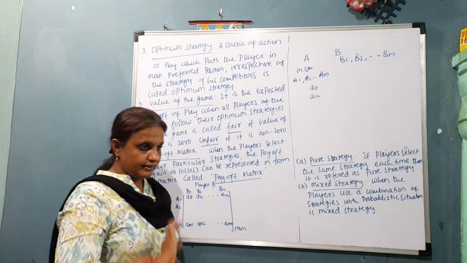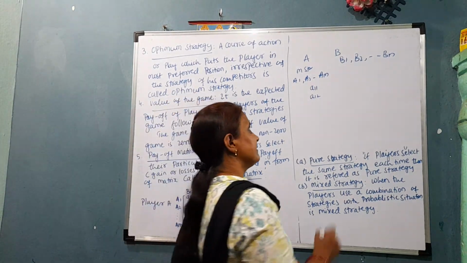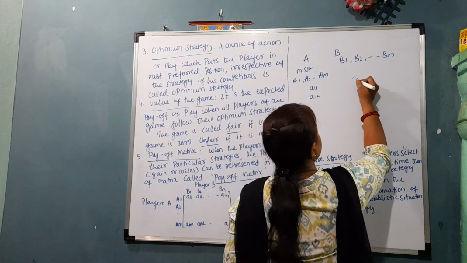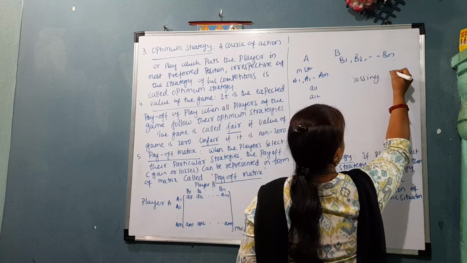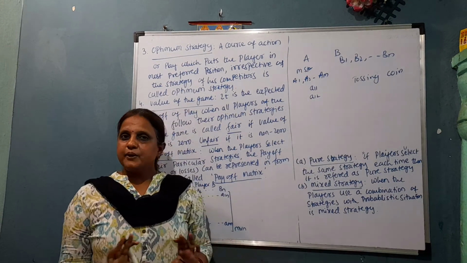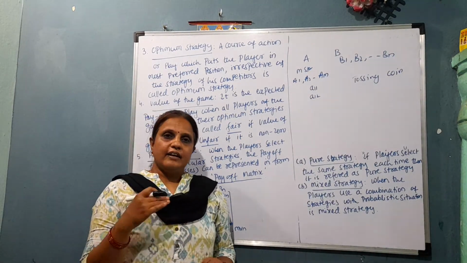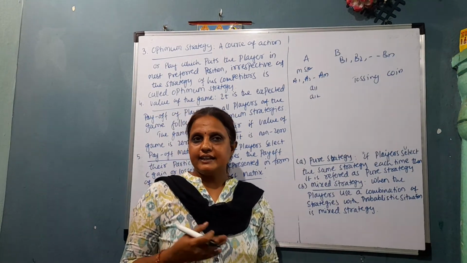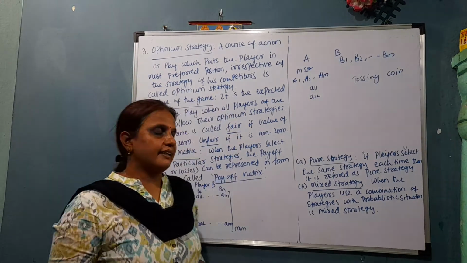For example, suppose there are two players A and B. We are tossing a coin. When we toss a coin, we have pure strategies: after tossing, we may get head or we may get tail.